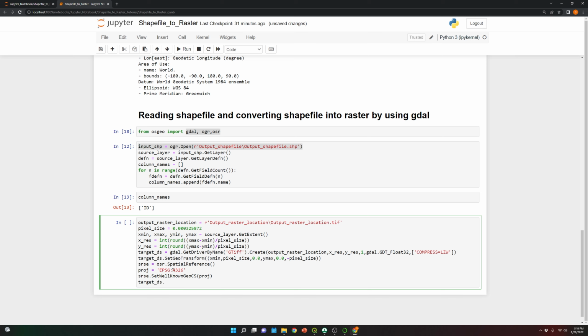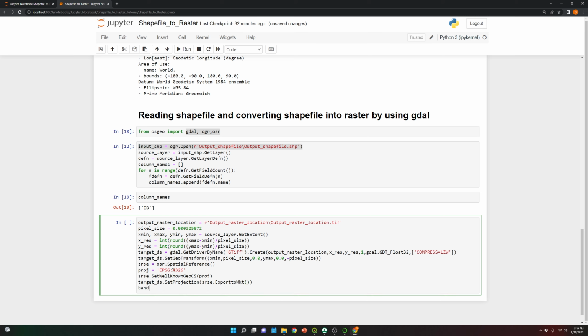Then target ds. Then over here we're gonna put SetProjection. So it should be srs.ExportToWkt.